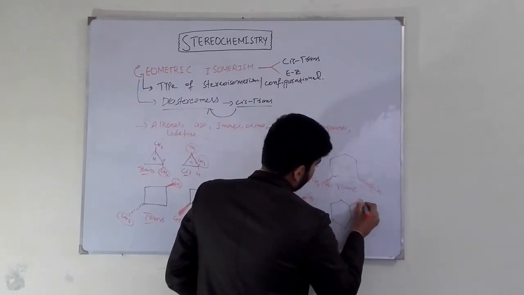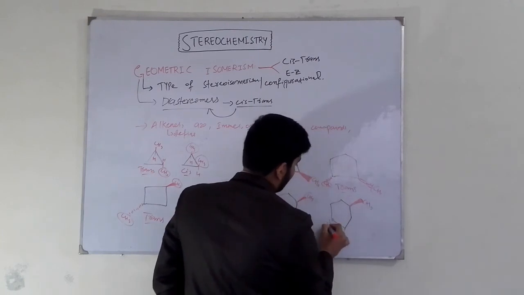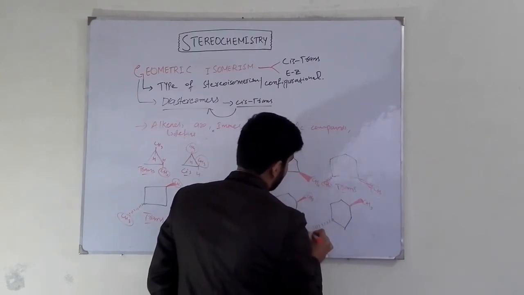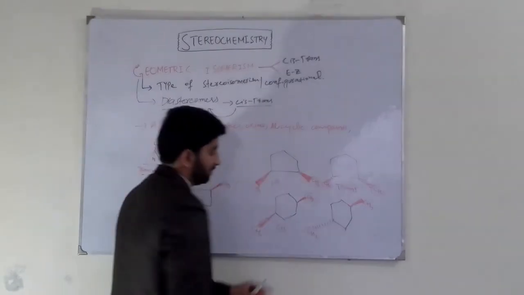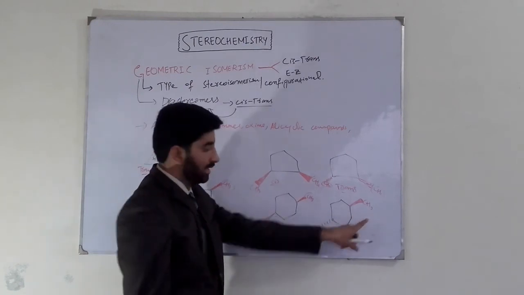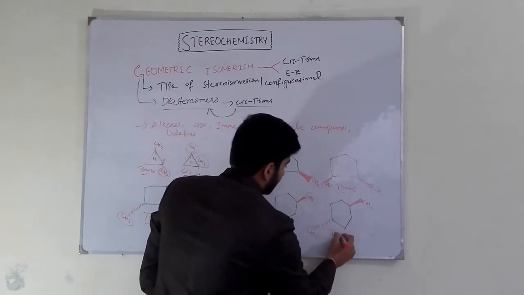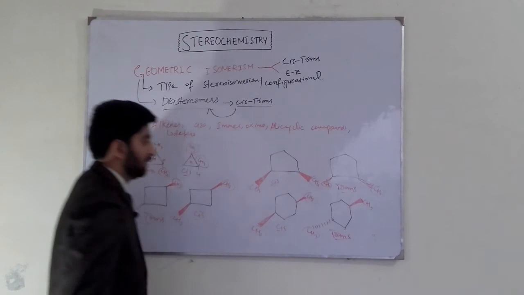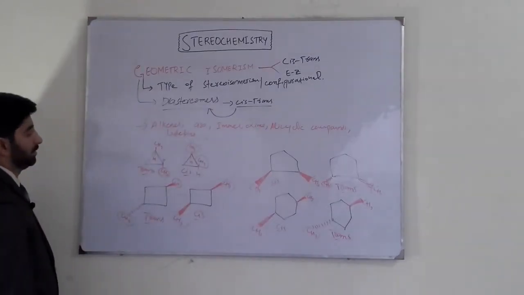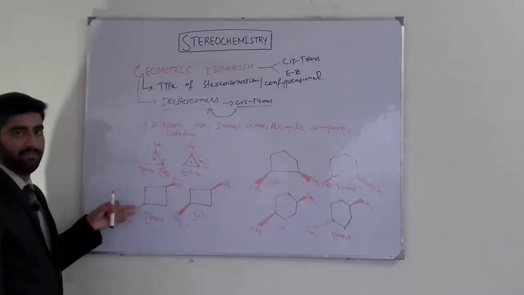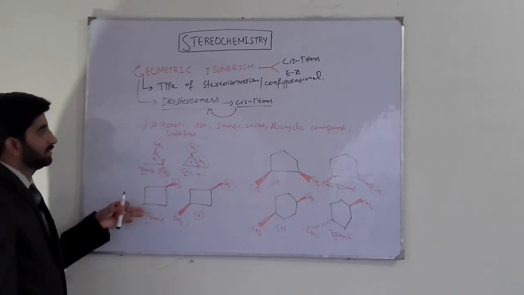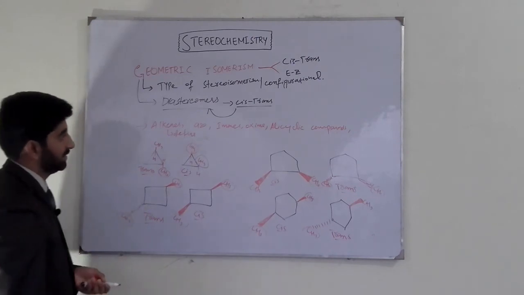If one methyl group is represented by a wedge bond and the other by a dash bond, this methyl group is below the plane and this is above the plane. So it is our trans cyclohexane. So these are the disubstituted derivatives of cyclohexanes that show geometric isomerism.